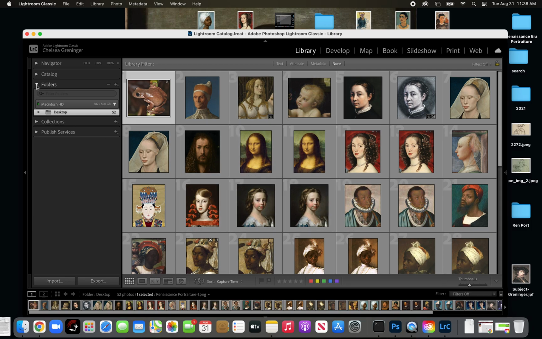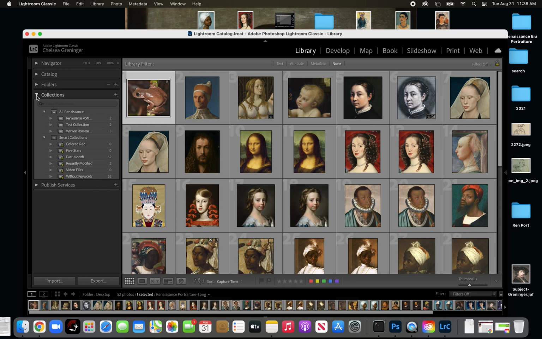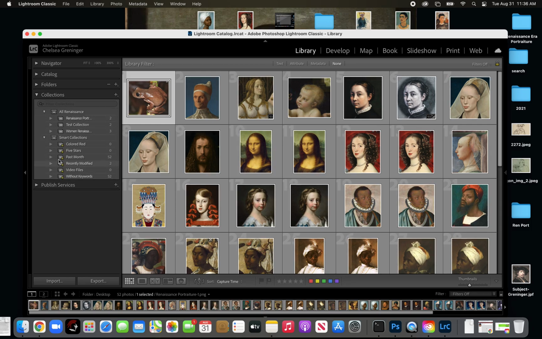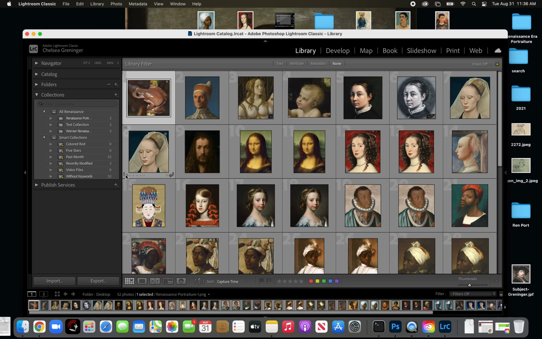But you're not going to organize in your folders. You're going to organize your pictures in your collections. So how do we make a collection? To make a collection, the first thing you want to do is learn what these little symbols mean. This little file box represents something called a collection set. So for example, if I wanted to have all of my Renaissance portraits in one collection set, I would make that folder. And then within that collection set, I could make interior collections where I can categorize different types of